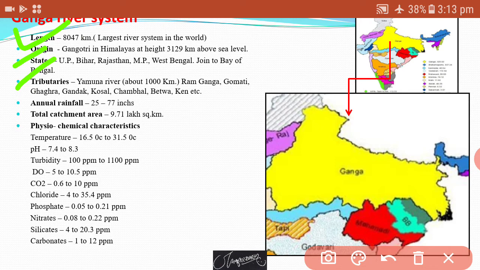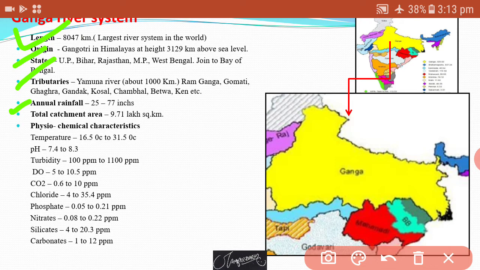Secondarily, there are also small rivers which finally join the Ganga, that is Ram Ganga, Gomti, Gandak, Kosal, Chambal, Betwa, Ken, etc. The annual rainfall over this area is about 25 to 77 inches. The total catchment area covers about 9.71 lakh square kilometer.